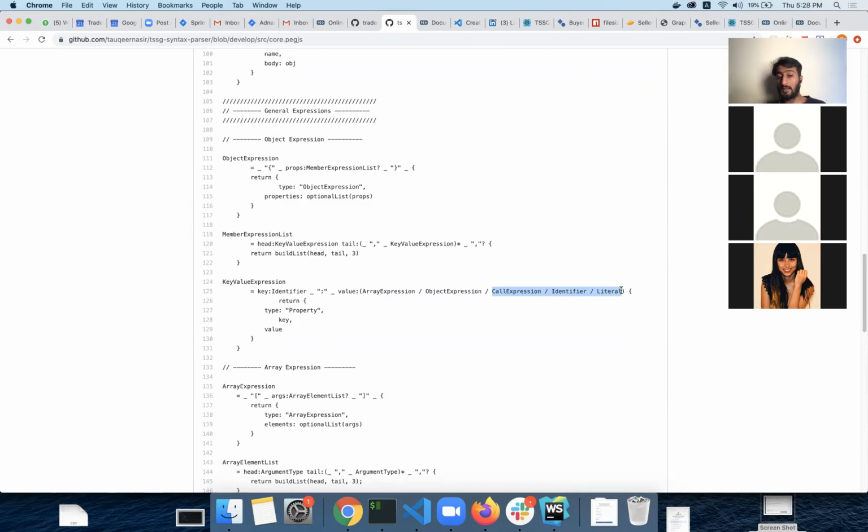In our grammar we can have arrays within objects within arrays. So array comes first, then objects come after it. That's the reason we are having arrays first and then objects. So you need to think about the precedence of the expressions, because it is a very important part of defining the PEG.